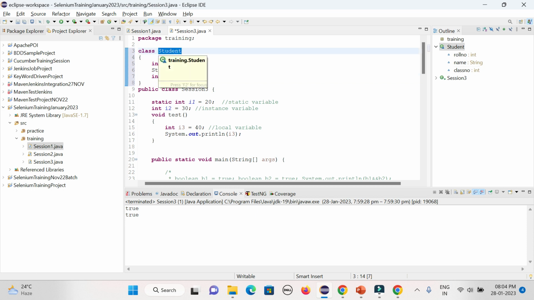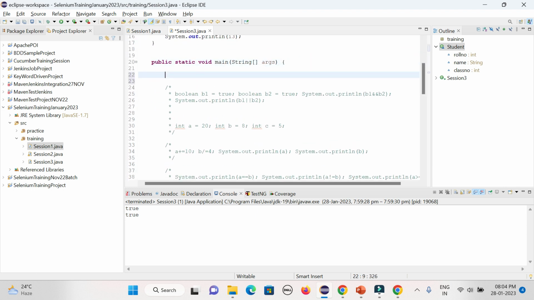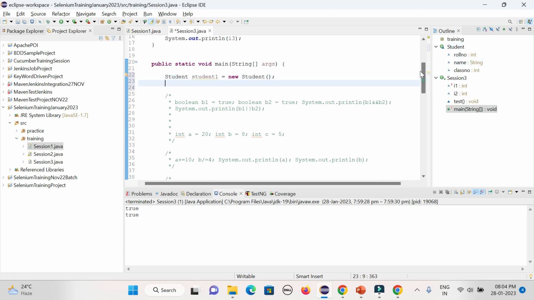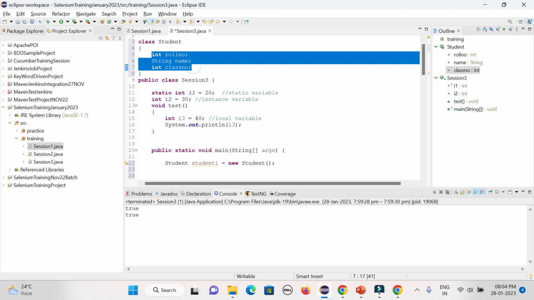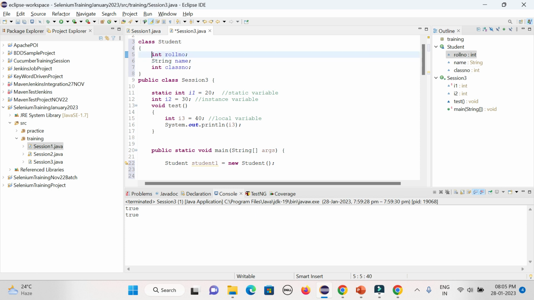Now how can we create an object or instance? I need to call that class. I need to go to the main method and create an instance called student1, equal to new student. Now I can call those variables because the object or instance is created, and these variables are non-static in nature, not static variables. These are instance variables. Are you able to understand the logic? This is an instance because we did not define static. Then how can I access those variables?